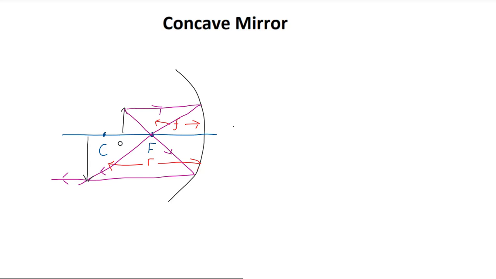As you can see here, there are two neat results about this image. Firstly, as I already stated, this image is real. It is created by light rays actually meeting up, actually crossing each other, thereby creating a real image to the left of the mirror. Also notice, and this is one of the benefits of representing the object by an arrow, that that arrow has now flipped. It is upside down, and therefore the object is said to be inverted.